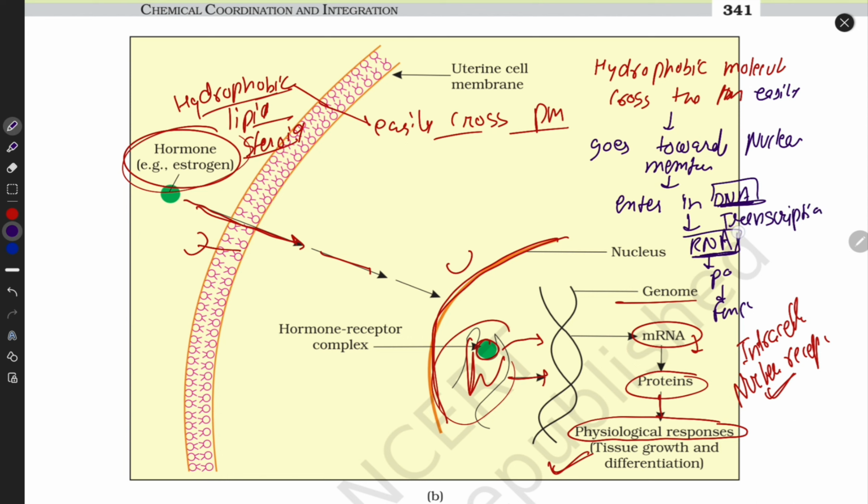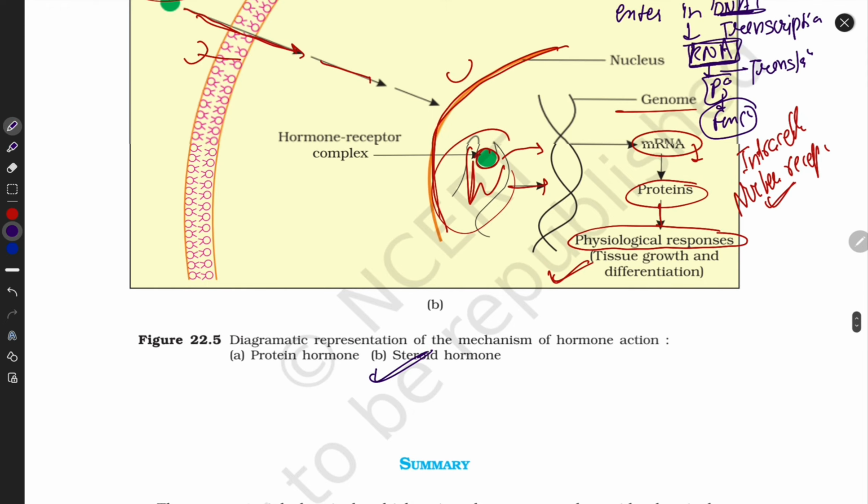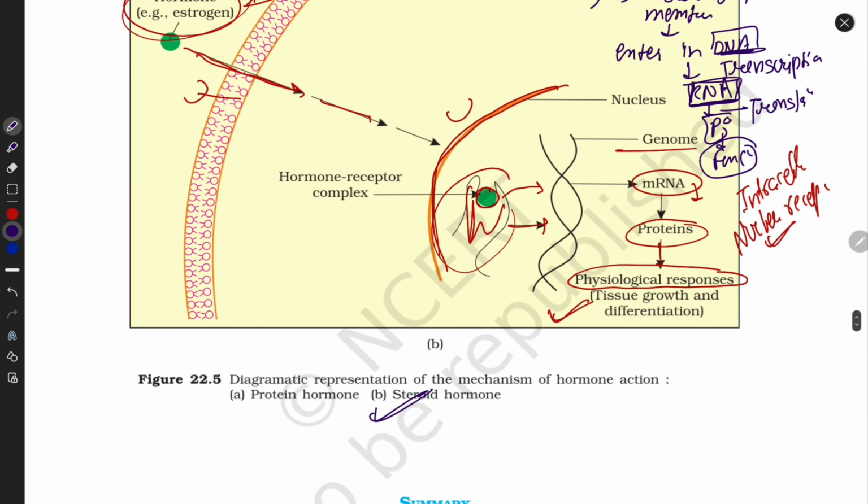You may write this in your exam. The examiner can ask about RNA to protein. This mechanism is called translation. Then protein is formed and protein does its function. So here is the last ending of this chapter. This is your chapter, chemical coordination.